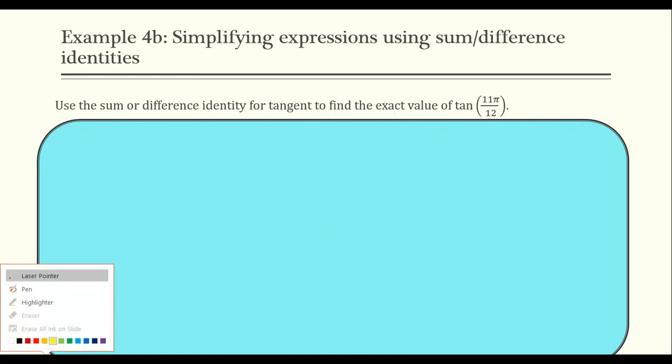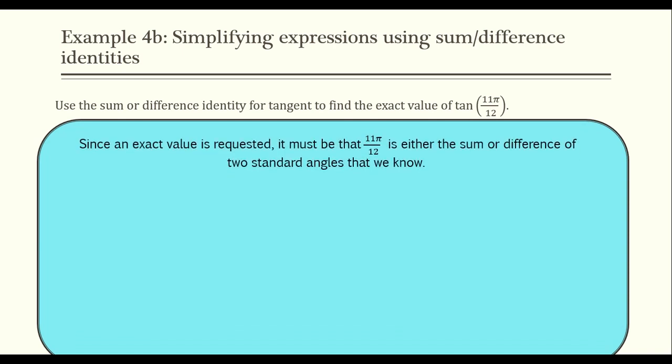Now, this requires a little bit of back work. I will tell you that it does require a little bit of back work that seems tricky at first, but once you get comfortable and get in some practice, you'll be okay. Now, 11 pi over 12, I don't know that value. I couldn't tell you what that is. So since I want an exact value, I know that 11 pi over 12 is either going to have to be a sum or difference, because it tells me to use a sum or difference identity of something that we know. We're never going to have something that we don't know. We've always got to figure out what's something that we do.